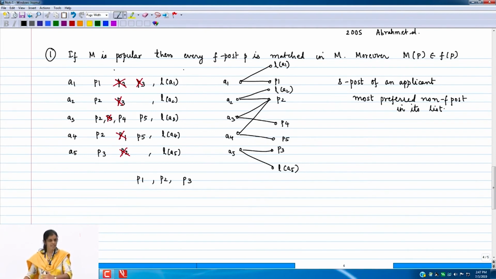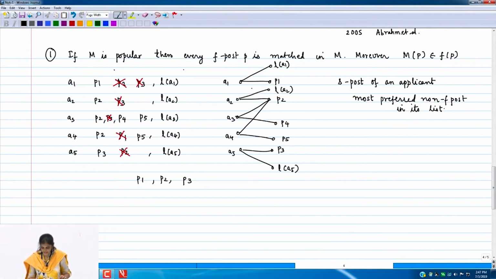And now if this graph admits a matching in which every applicant is matched, if every applicant has a post to be assigned to, then that matching is going to be popular, right? That is, if you can find a matching in which you get a post for every applicant in this reduced graph, then that matching is going to be popular, right? So this is what we would like to show. But before we show this, let's see whether we understand this.